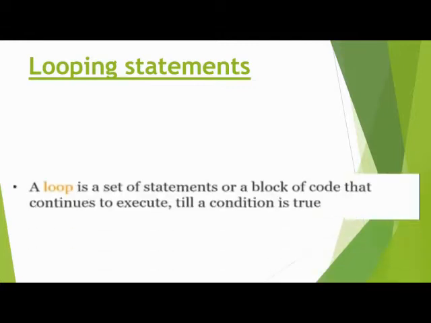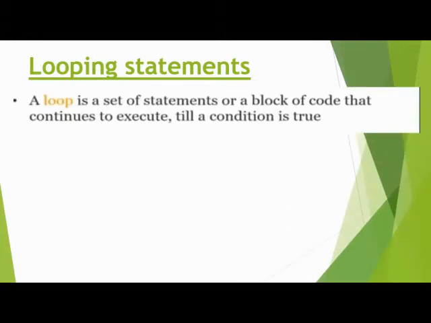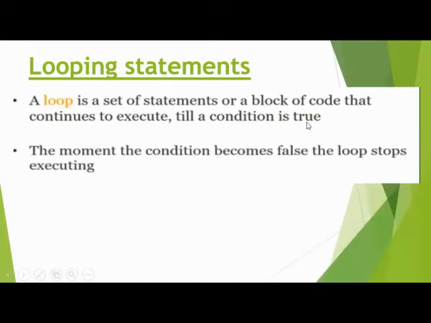For this purpose we have three types of loop: repeat, while, and for. A loop is a set of statements, a block of code, that continues to execute till the condition is true. The moment the condition becomes false, the loop stops executing.